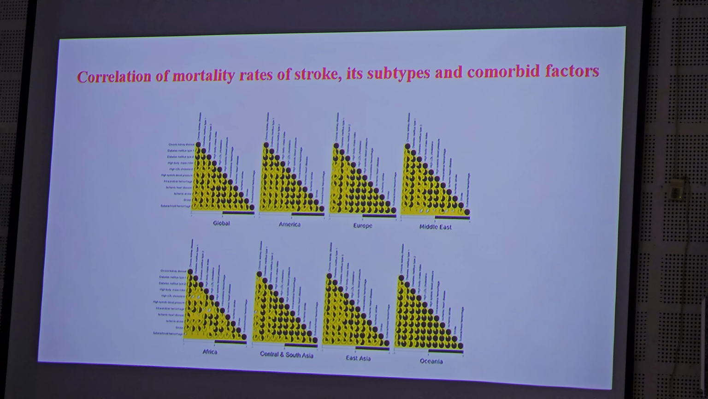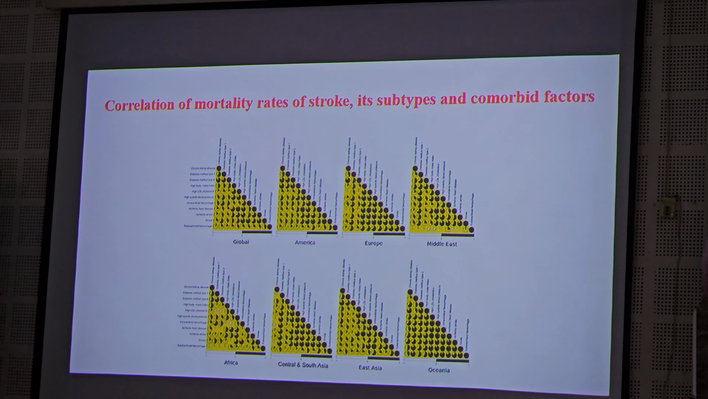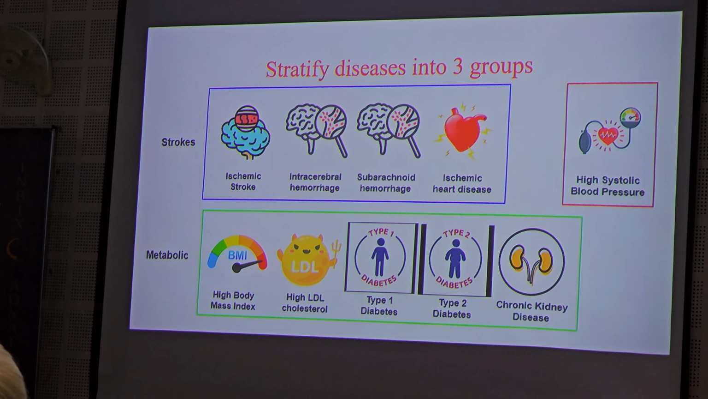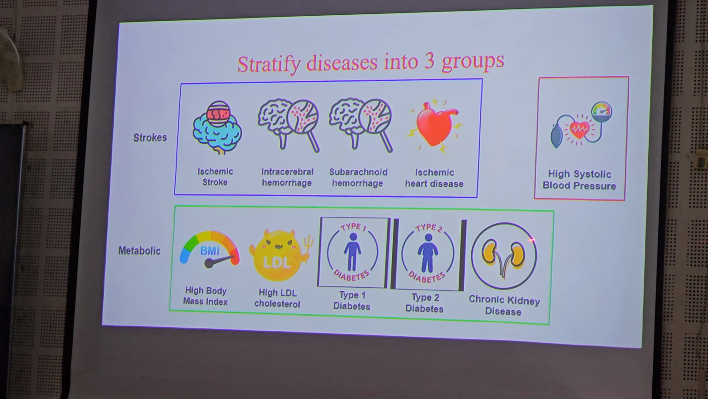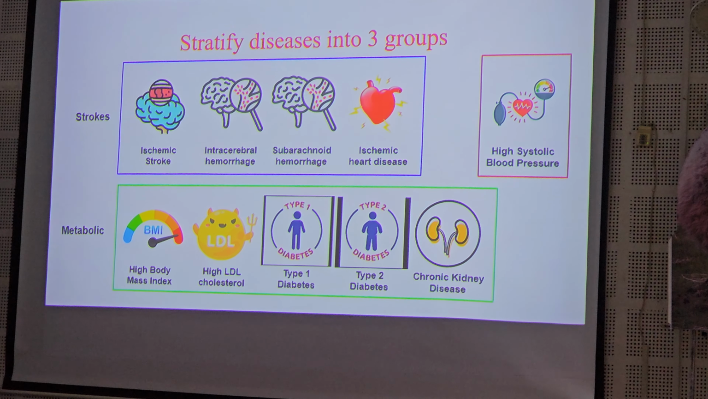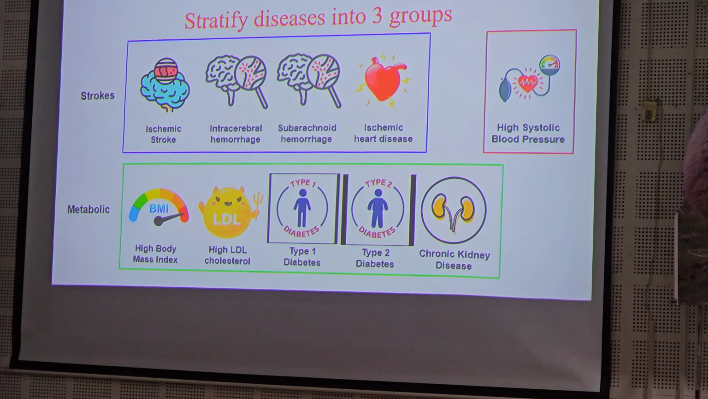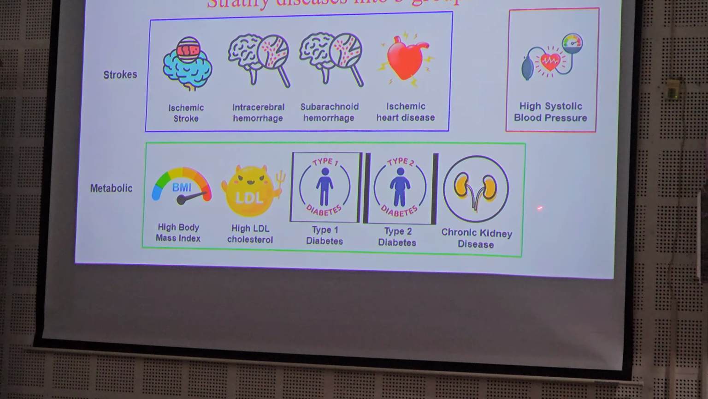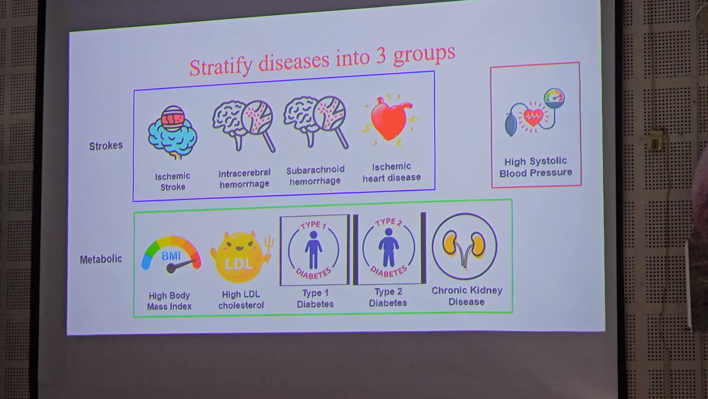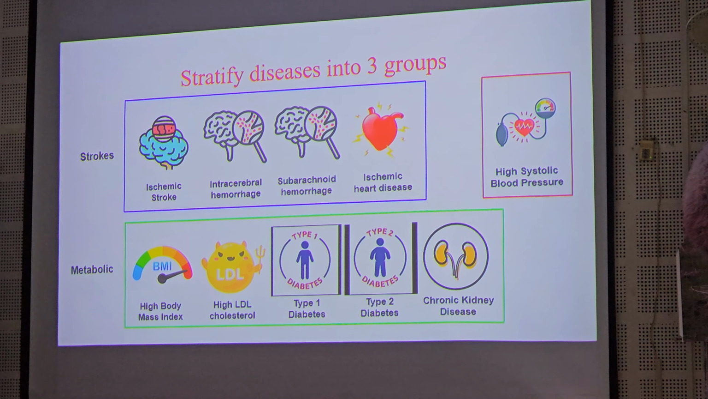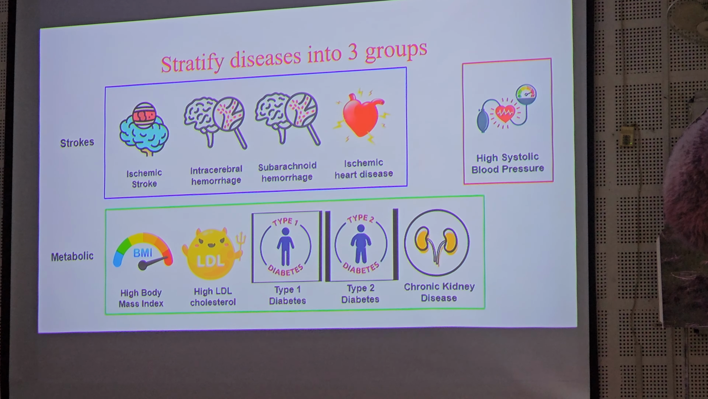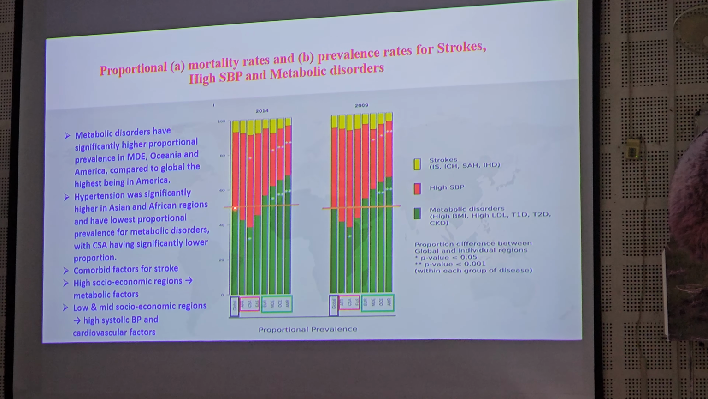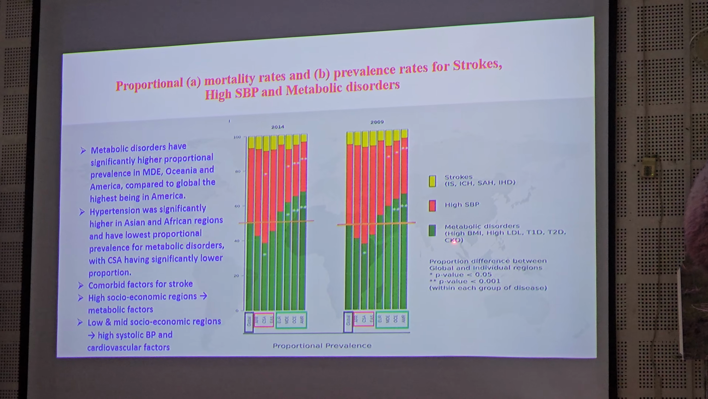Then we tried to investigate further. I grouped these comorbid conditions as metabolic conditions for stroke, and this is the stroke, various types of strokes, and this is the blood pressure. This is a major driver for the stroke. And then we investigated whether these metabolic conditions, systolic blood pressure and others, really associate with the stroke. You can see that this is the global pattern, and this is the global average for metabolic conditions. The green is the metabolic conditions.